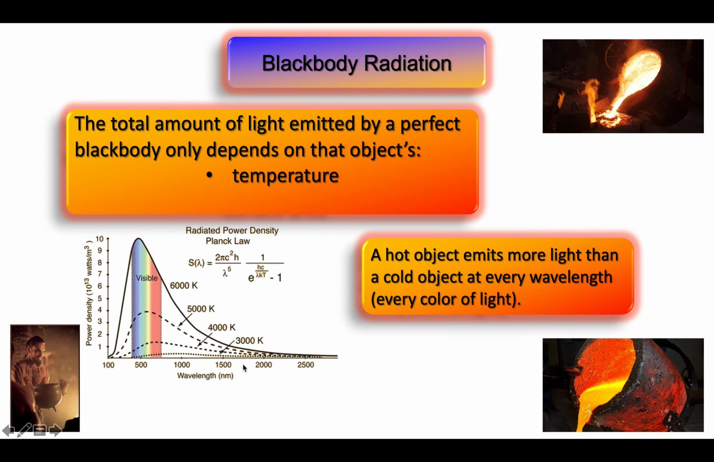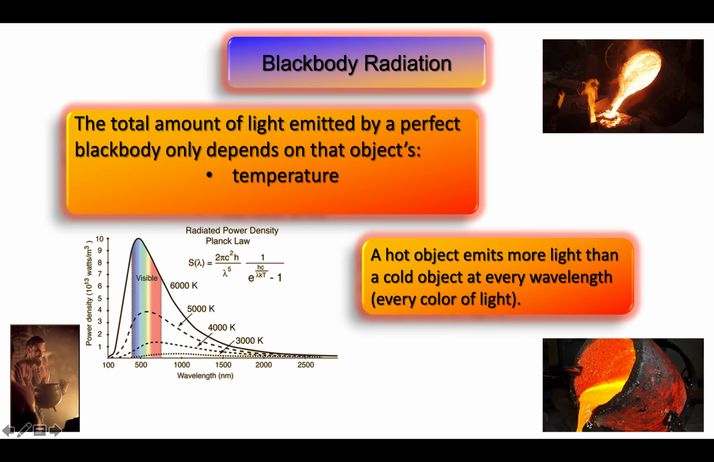And an object with a temperature of 6000 Kelvin will emit more light at every wavelength than either the 5000 or the 3000 Kelvin object. A hot object will emit more light than a cold object at every wavelength. In other words, a hot object will give off more light of every color compared to a cooler object.